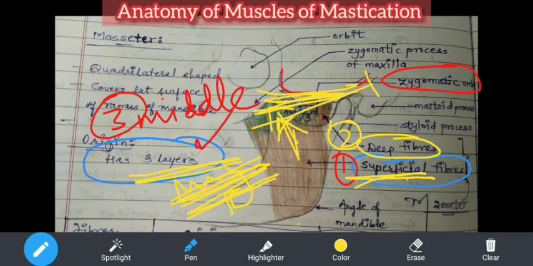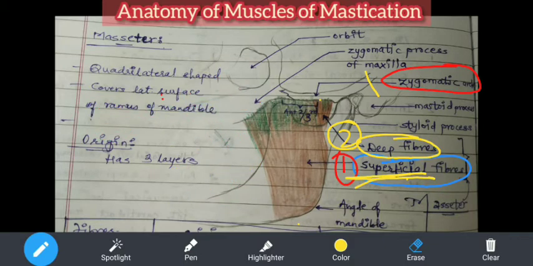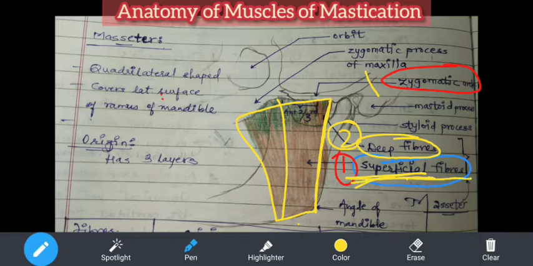Are you understanding? So from the deeper aspect of the zygomatic bone, now you need to understand. Whatever is shown here is the complete masseter muscle. In this, the anterior 2/3 fibers are coming from the superficial fiber layer, and now this is the zygomatic bone. I told you when I was telling you about the skull that just below your eyes, if you feel some bony prominence on the lateral aspect, it is nothing but the zygomatic bone. So this zygomatic bone on the deeper aspect is giving rise to these deep fibers, and they are getting inserted on the ramus of the mandible itself.